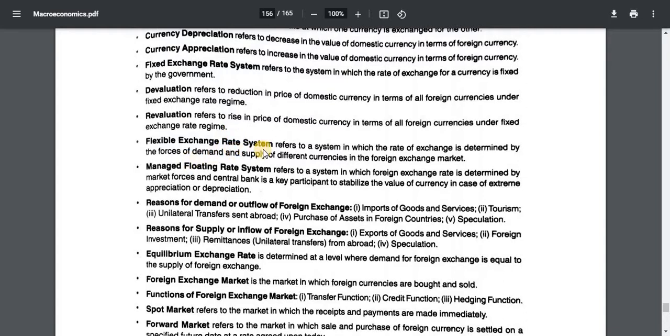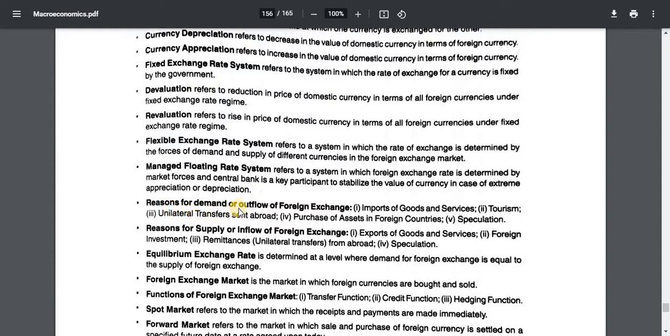Flexible exchange rate system refers to a system in which the rate of exchange is determined by the forces of demand and supply of different currencies in the foreign exchange market. Managed floating rate system refers to a system in which foreign exchange rate is determined by market forces and central bank is a key participant to stabilize the value of currency in case of extreme appreciation or depreciation.